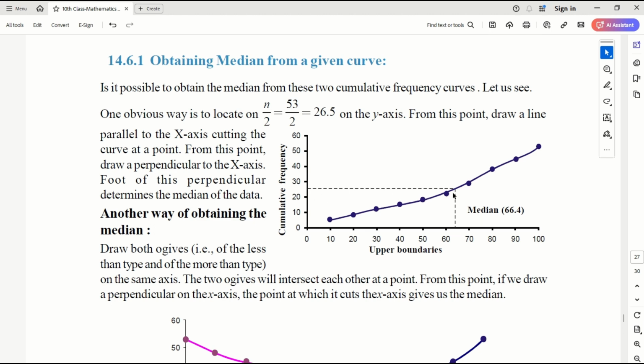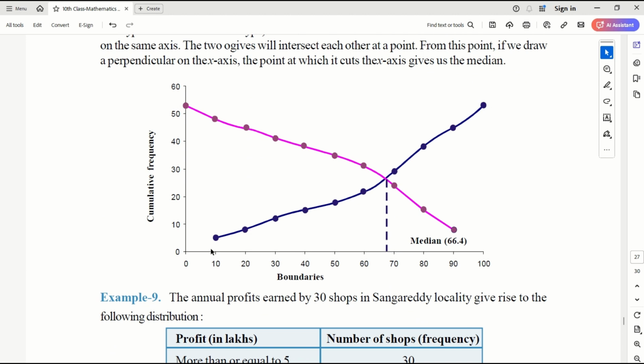This is how from the graph I can obtain the median. This we should know, and once you know it, it is very easy. First find n by 2. Then on the y-axis, the cumulative frequency axis, mark where n by 2 is and take the x coordinate of that point. You will get the median of the given data. Otherwise, you draw the less than ogive and the more than ogive; both will intersect at some point, and that point gives the median. So this is very interesting, right?